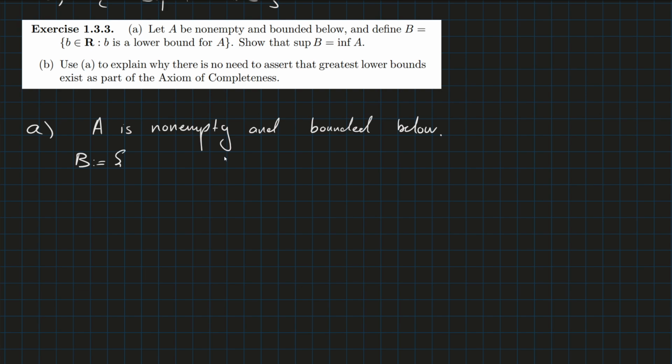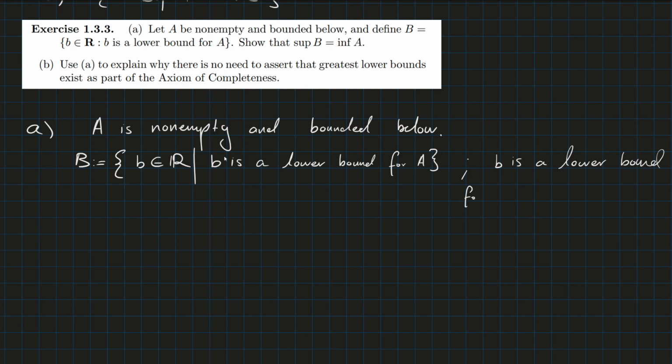B is defined to be, based on the question, the set of all the lower bounds for A. So B is a lower bound for A if, for all a in A, a is greater than or equal to B. So that's our definition of a lower bound.